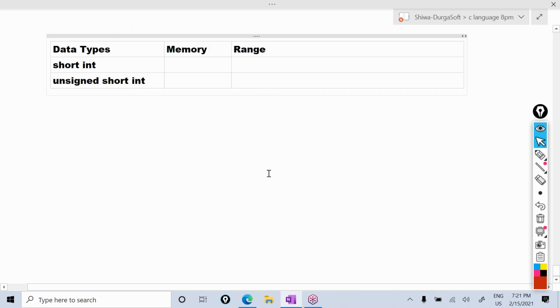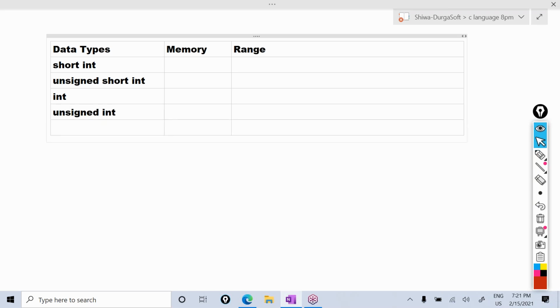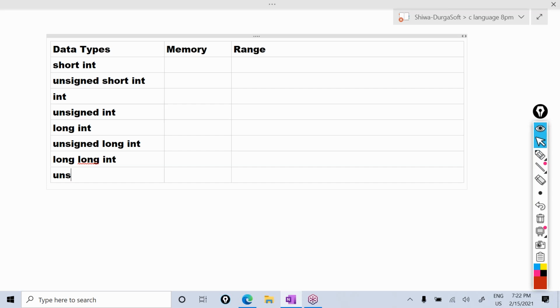Okay. Then int or signed int, both are same. For the unsigned, we must use the keyword unsigned int. Next, long int. Long int means signed long int. Unsigned long int. Long int means signed long int. Unsigned long int.